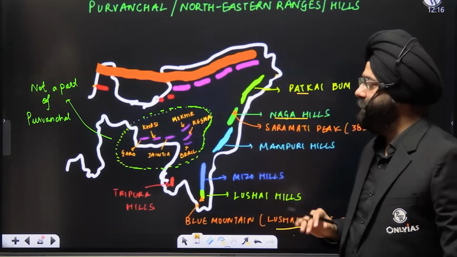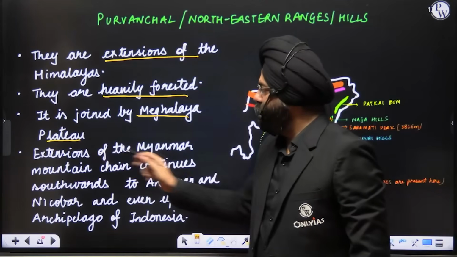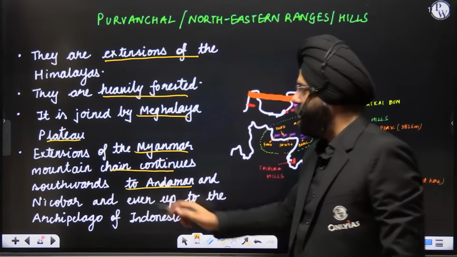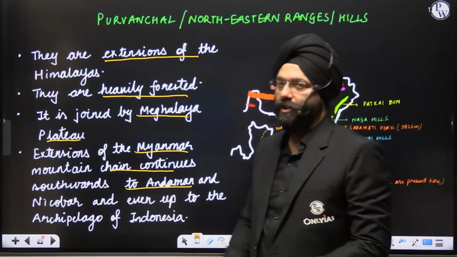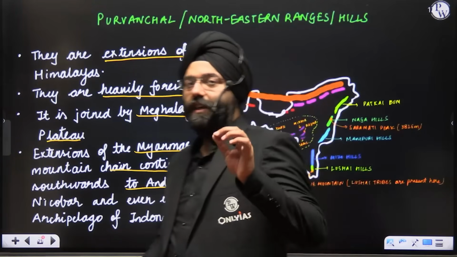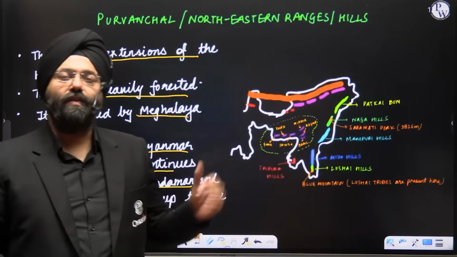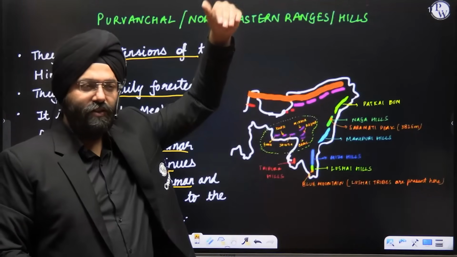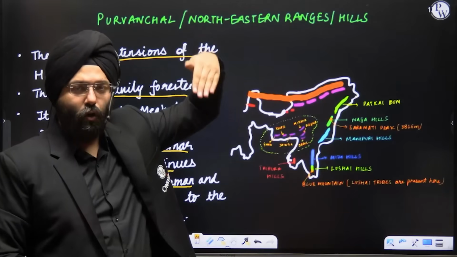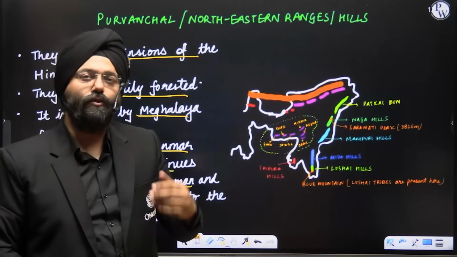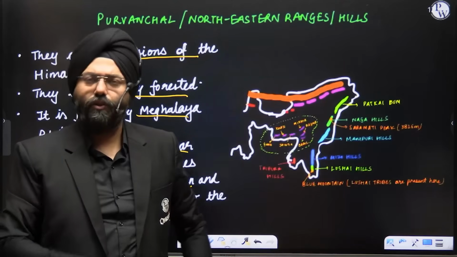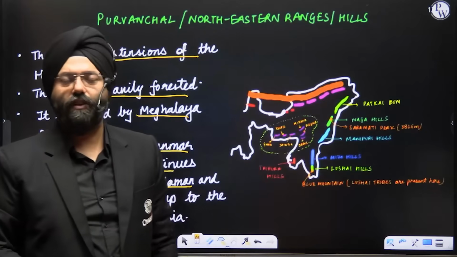Extensions of the Myanmar mountain chain continue southwards to the Andaman and Nicobar, even up to the archipelago of Indonesia. There are a lot of explanations by various geographers. When you see the islands, extensions in the form of the Arakan Yoma mountain ranges, or even the Andaman and Nicobar Islands, they assume that it is basically an extension of the Himalayas. There are a lot of theories on that. You can accept that, you can write it. There is no problem in that.